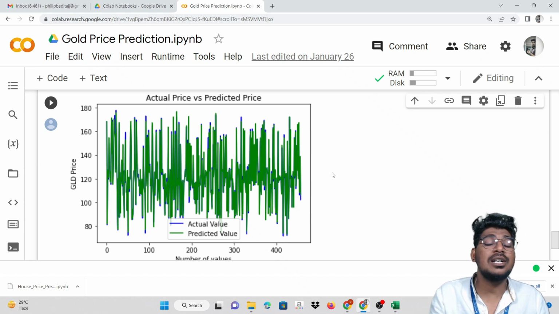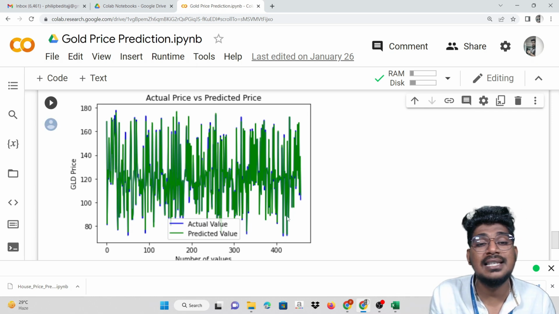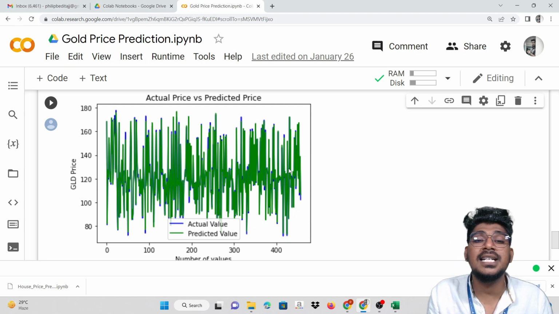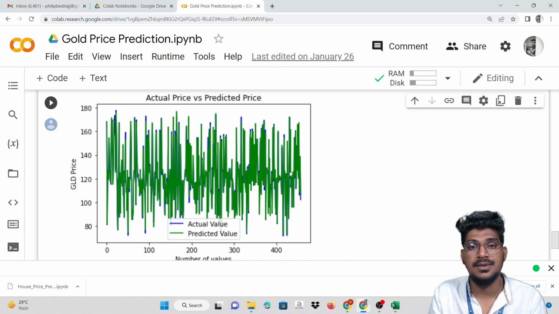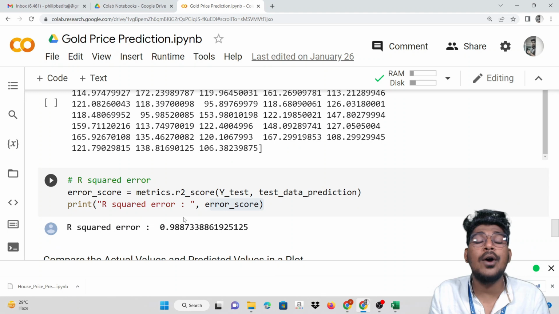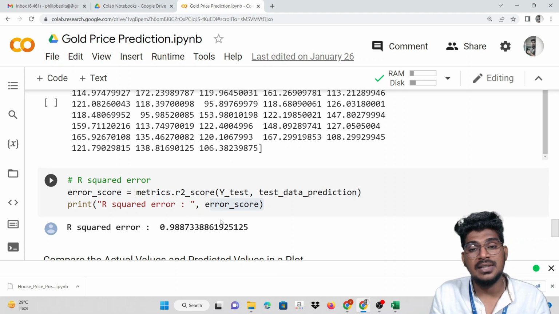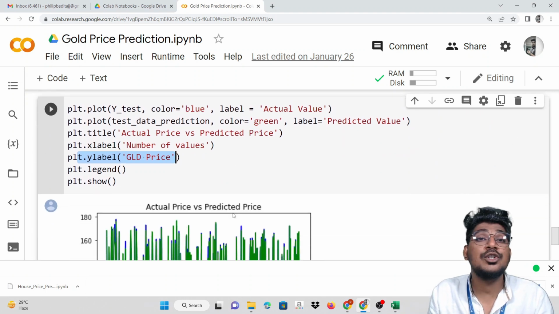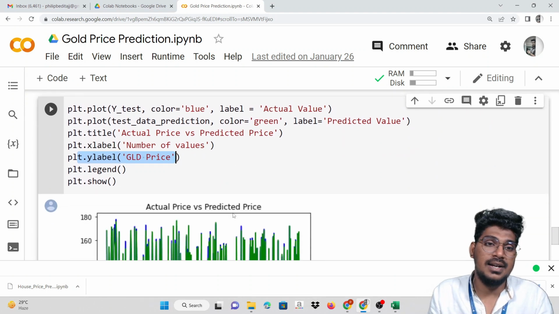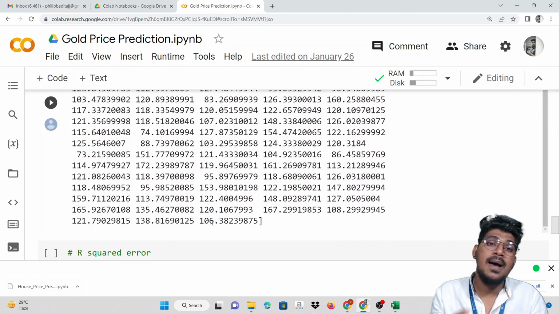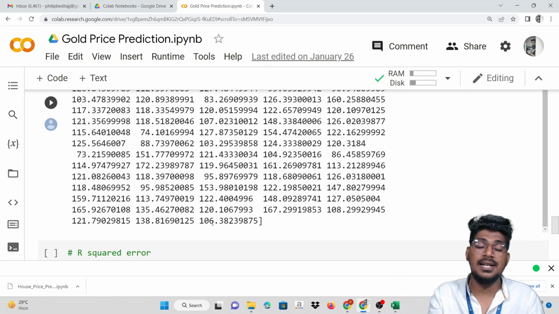So based on this data analyzing, when you look at this graphical representation, the trained model's predicted value is very accurate because of our accuracy score of nearly 98.87%. That means the model performed very well and also the model was trained very well. Hope you guys understood it. Based on these several things, we can do our gold price prediction.